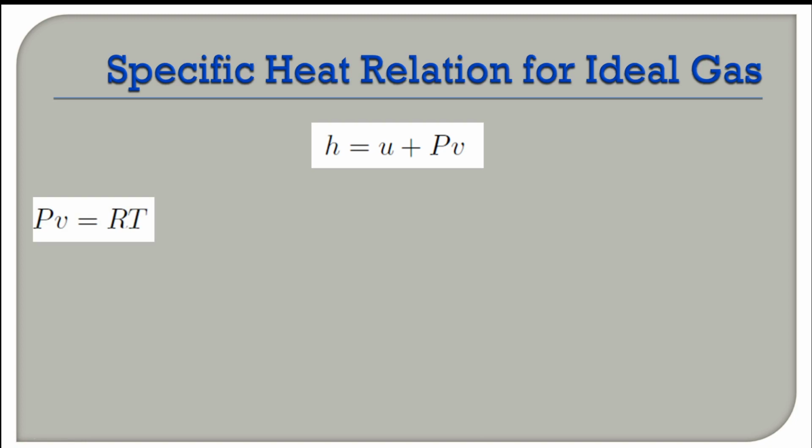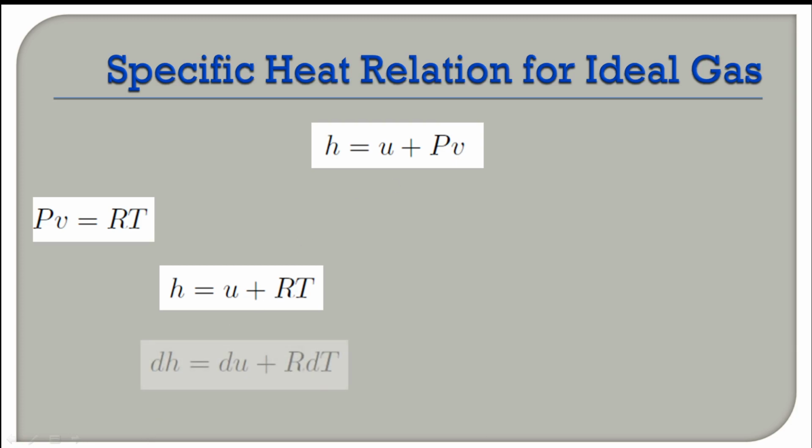Now for an ideal gas, you have the ideal gas relation Pv equal to RT. P into specific volume is equal to the characteristic gas constant multiplied with absolute temperature. So in the definition of enthalpy, Pv could be replaced by RT. So h is equal to u plus RT. In differential terms, you can write dh equal to du plus R dT. R is a constant for the specific gas.